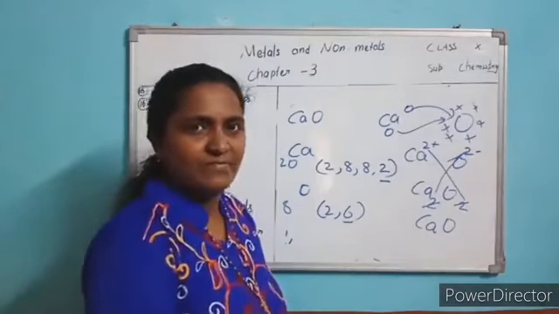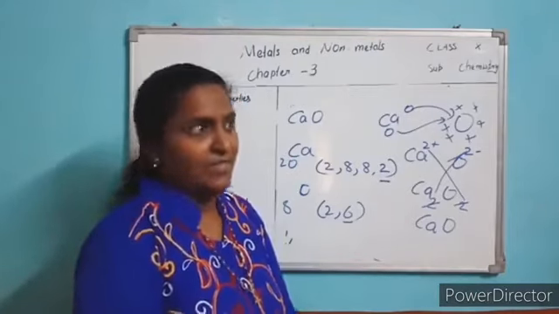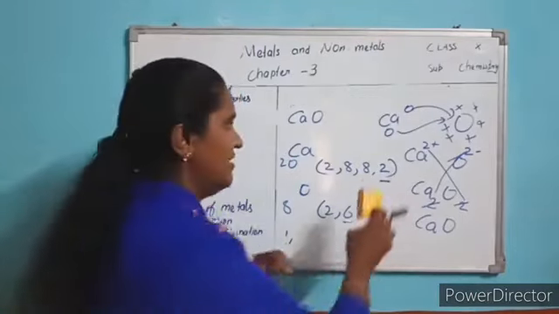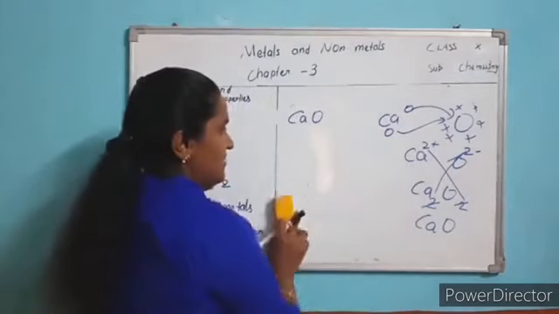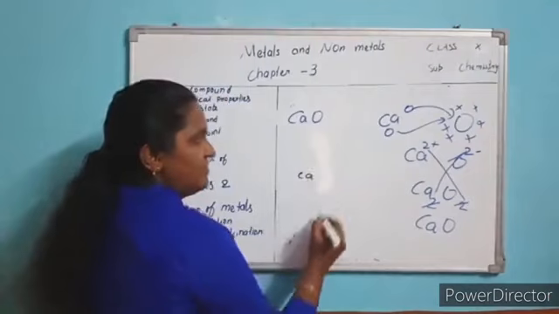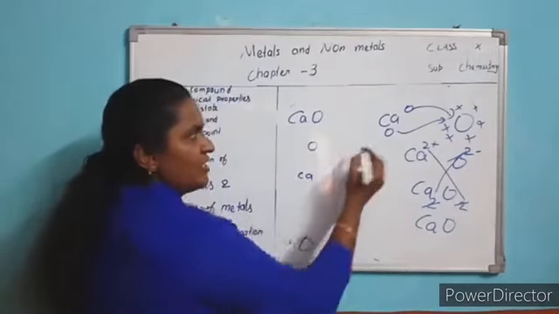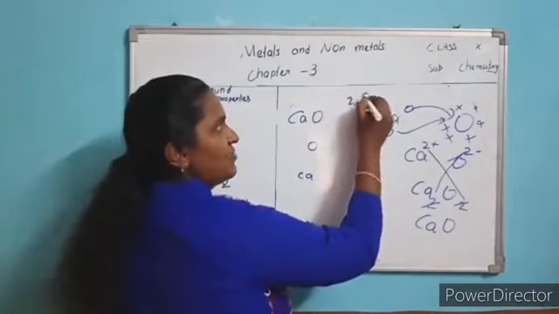Clear? This is the way you have to show the structure, and this is a dot structure. With the structure, how will you show this? This is calcium. This is oxygen. Inside, the nucleus is there. Outside the nucleus, what is the electronic configuration?